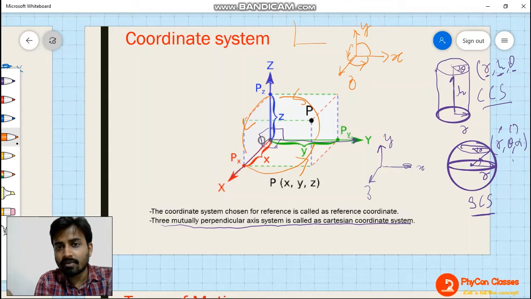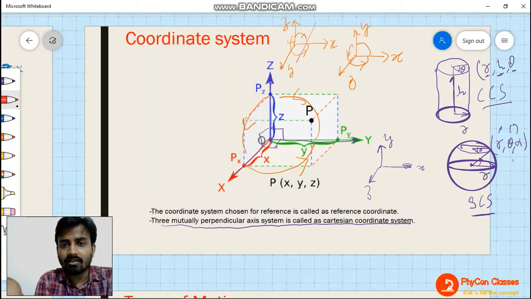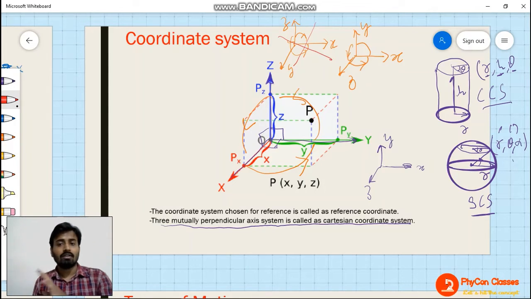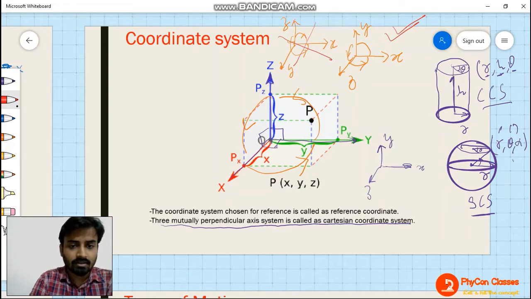If a system is shown like this, x, then z, then y, then as per the standard, this system is wrong. This kind of system is not taken into consideration or taken for study. You can make a system like this, but the standard is the anti-clockwise direction. This kind of question has already been asked in examinations.